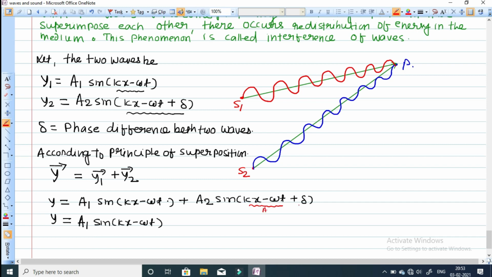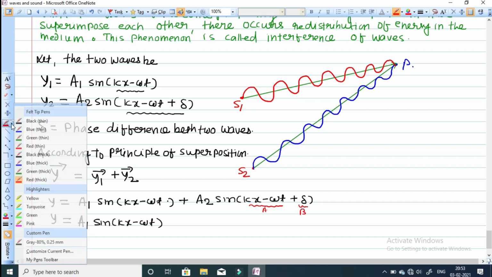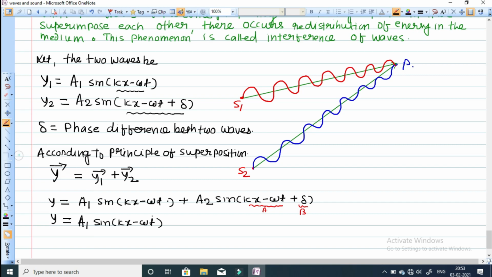Then this is of the form sin(a plus b). So we can write sin(a plus b) is equal to sin a cos b plus cos a sin b. Here a is kx minus omega t, and in place of b, delta is there.